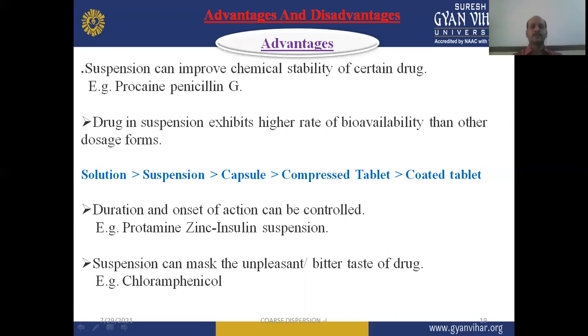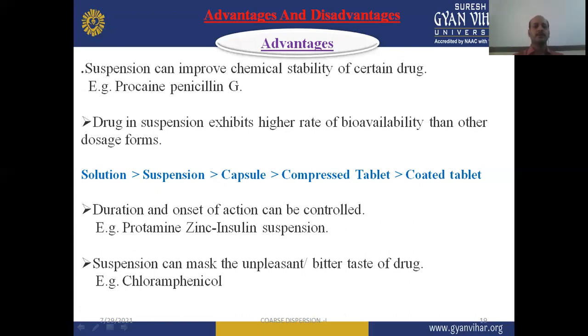Then drugs in suspensions exhibit a higher rate of bioavailability. From the bioavailability point of view, suspensions exhibit a higher rate than other types of dosage forms. When we compare solution, suspension, capsule, compressed tablet, and coated tablet, we can see the rate of bioavailability in sequence. Solution has the highest bioavailability, then suspension, which has higher bioavailability than capsule, compressed tablet, and coated tablets.